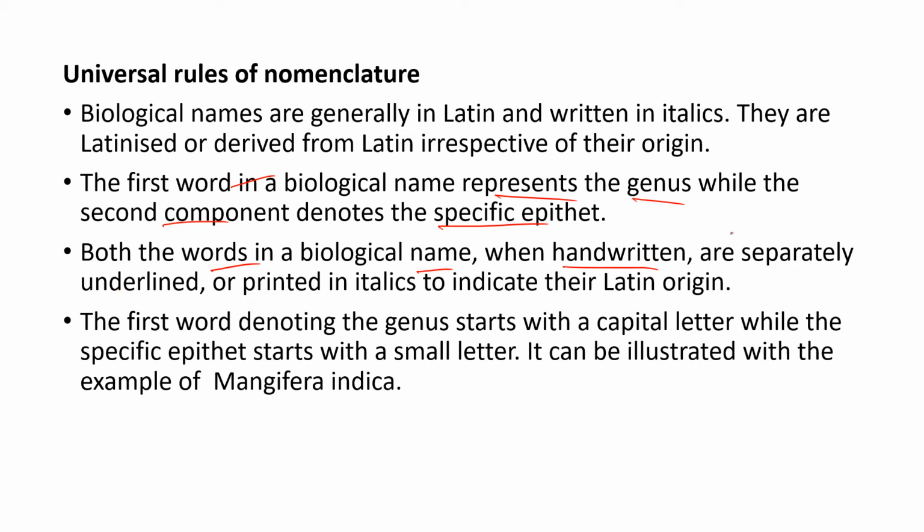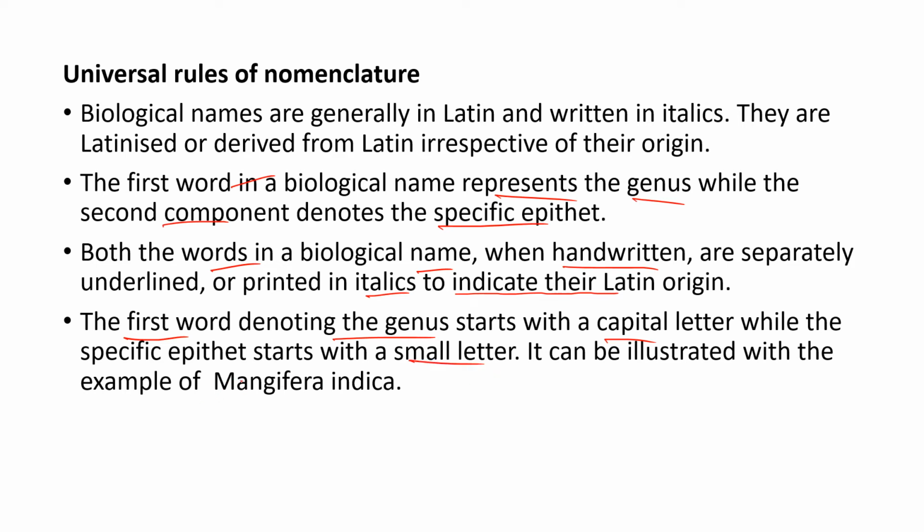It means you have to write them separately. The two names should be separated, and you have to underline the words. Or if it is printed, it is in italics, to indicate their Latin origin. If you want to type on the computer or typing machine, it should be in italics. The first word denoting the genus starts with a capital letter, while the specific epithet starts with a small letter.